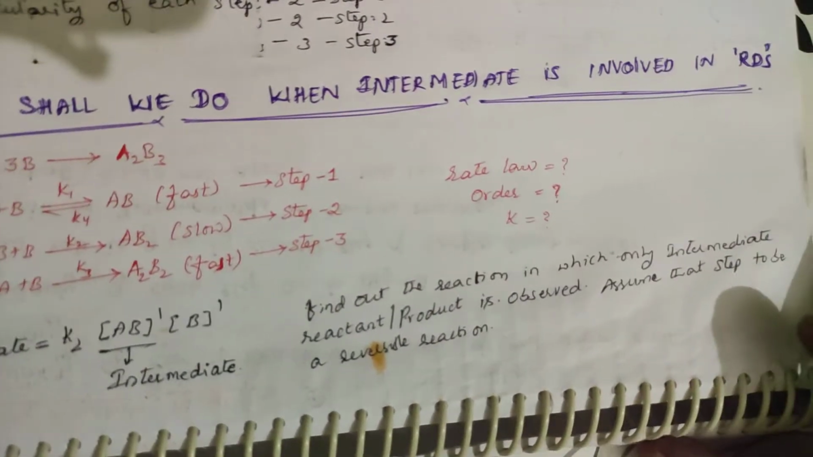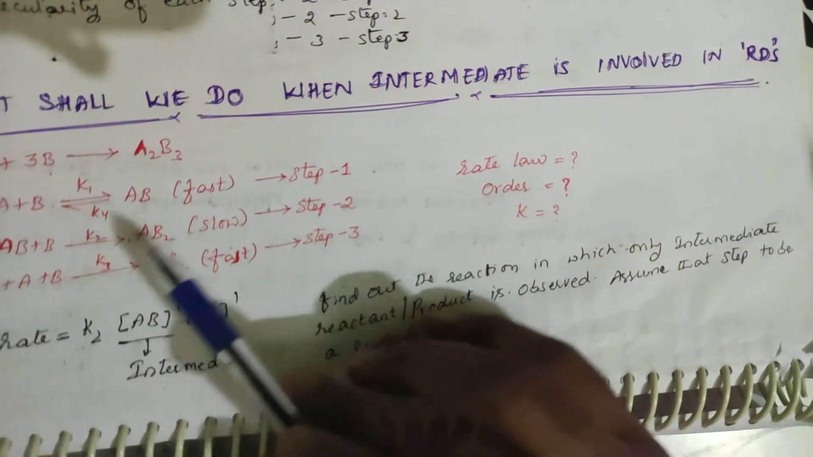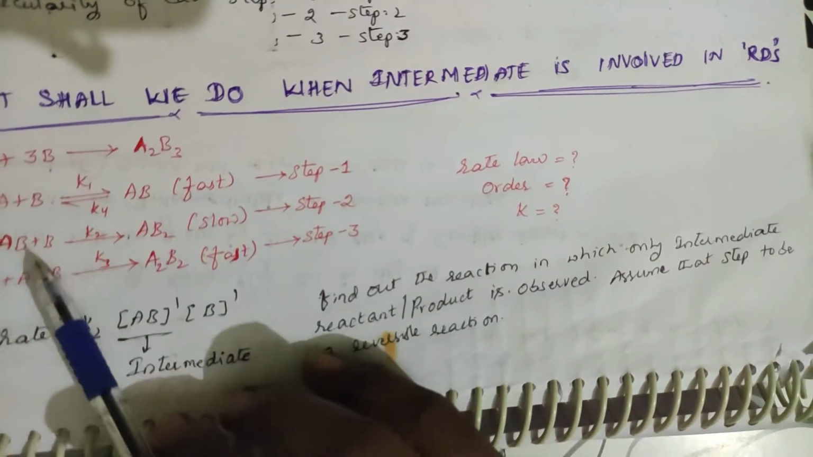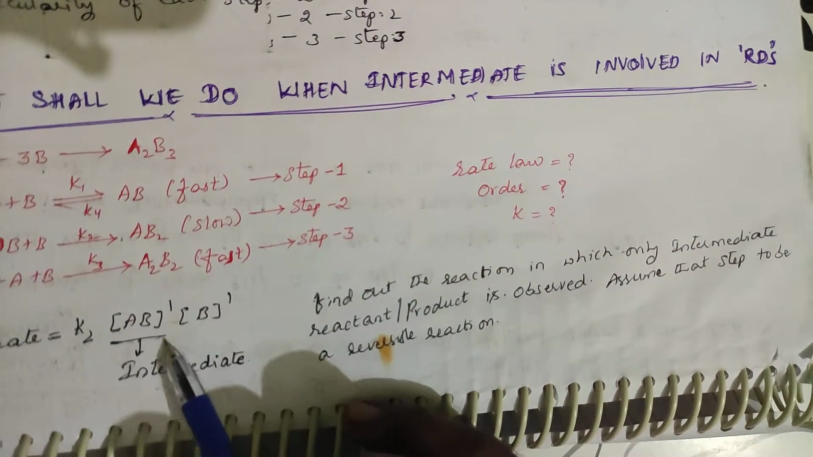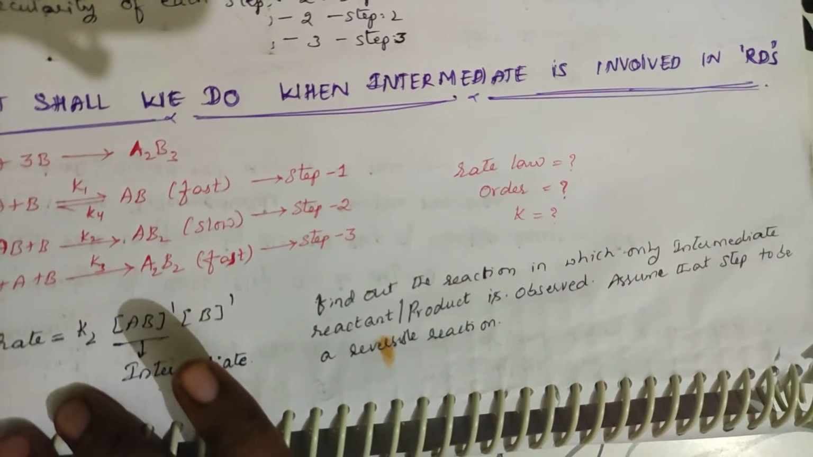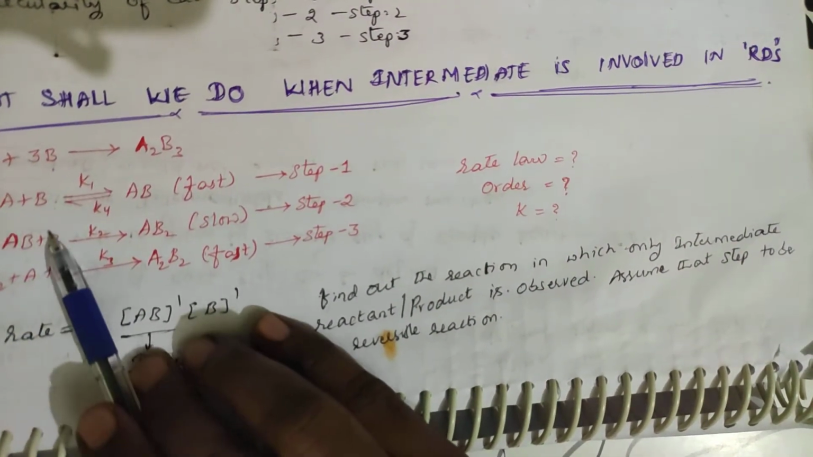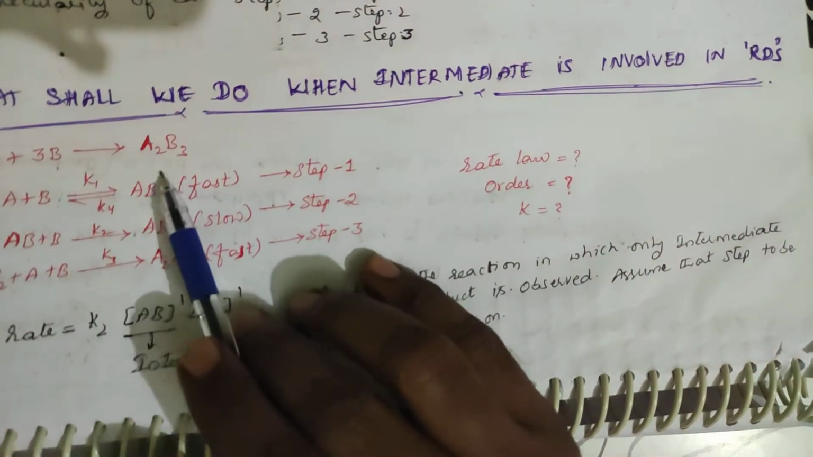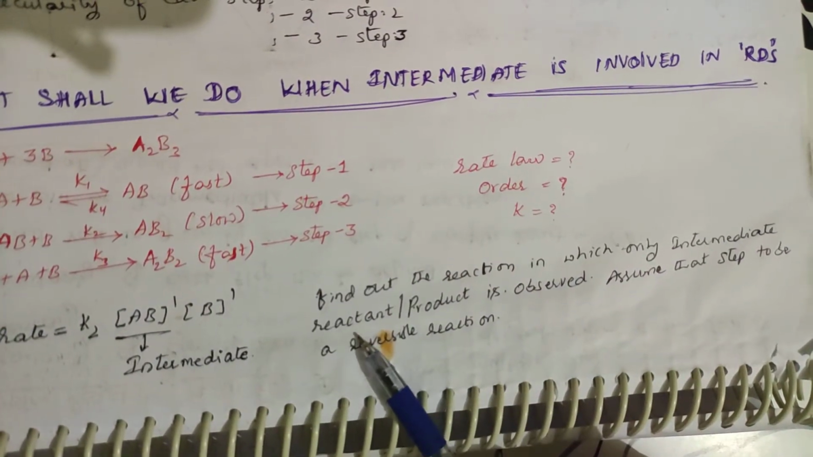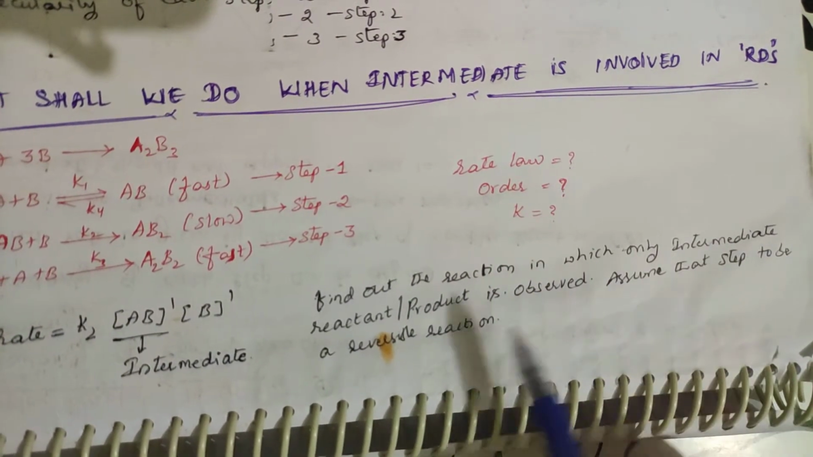Before going to that, see here there is one point: find out the reaction in which only the intermediate is observed as reactant or product. You should find, among these three reactions, the reaction where only the intermediate is present. AB is the intermediate in this equation. Find where only AB is present on either side, on the reactant side or the product side. Here you have one more molecule, and here you don't have AB. So this is the reaction where you have only AB, either as reactant or as product.